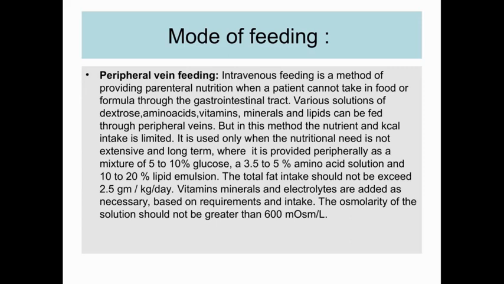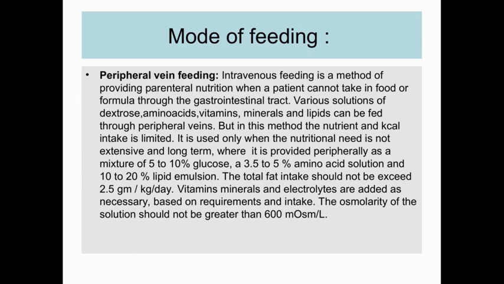Okay, so when we are giving peripheral vein feeding, the osmolarity of the feed is calculated, and the osmolarity of the solution should not be greater than 600 mOsm per liter.